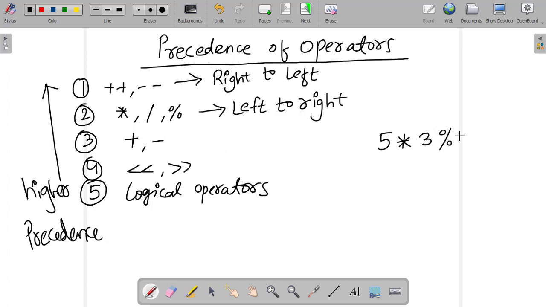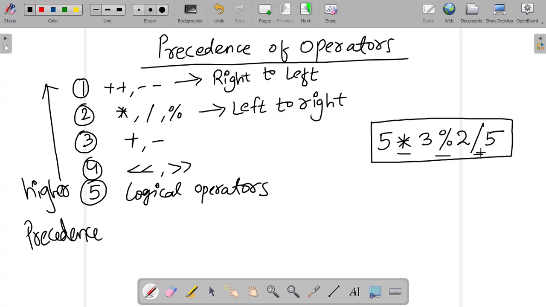3 modulo 2 slash 5. If you have this expression and you have to evaluate it, we have multiplication, modulo, and then division. You must have noticed these three have the same precedence, so they must all be treated the same.